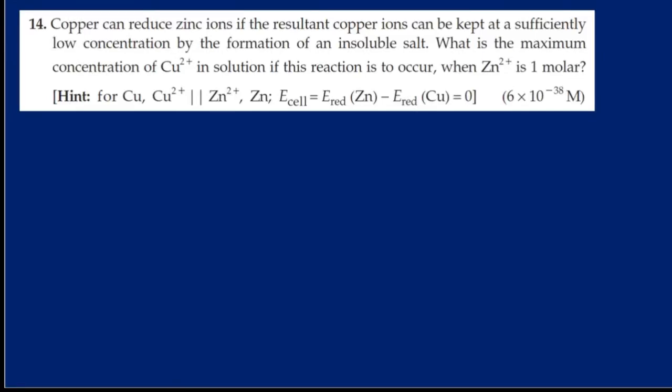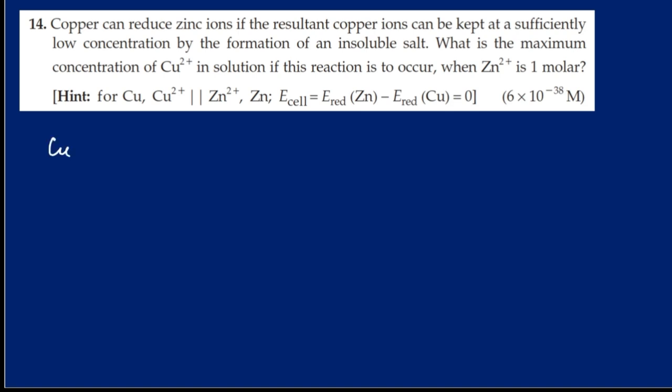Question 14. Copper can reduce zinc ions if the resultant copper ions can be kept at a sufficiently low concentration by the formation of an insoluble salt. What is the maximum concentration of copper ions in solution if this reaction is to occur when zinc ion is 1 molar?